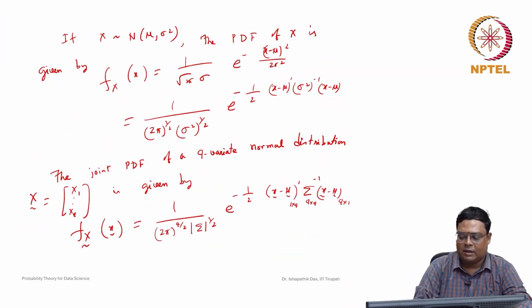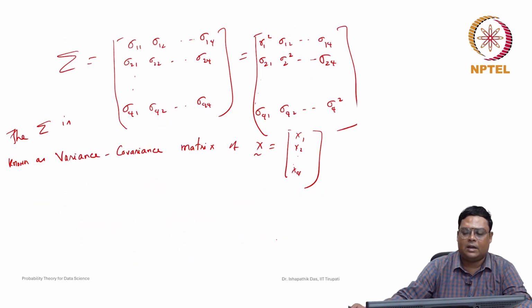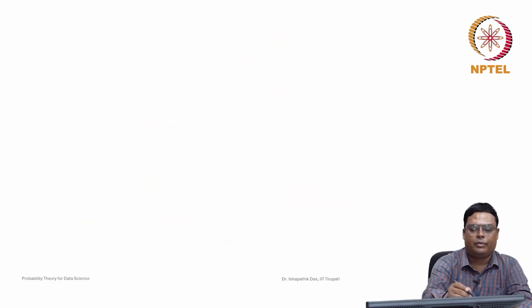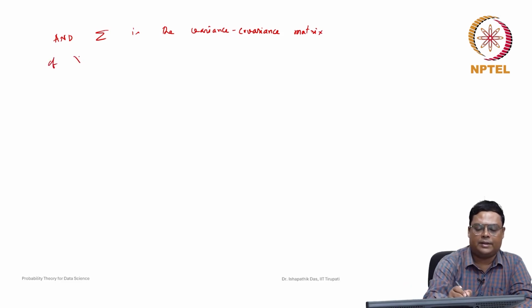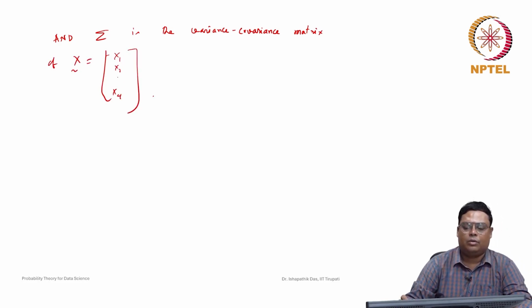So mu i is nothing but the expected value of xi for i equal to 1 to q, and sigma is nothing but the variance covariance matrix of x, which we have already discussed, for x1, x2, up to xq.